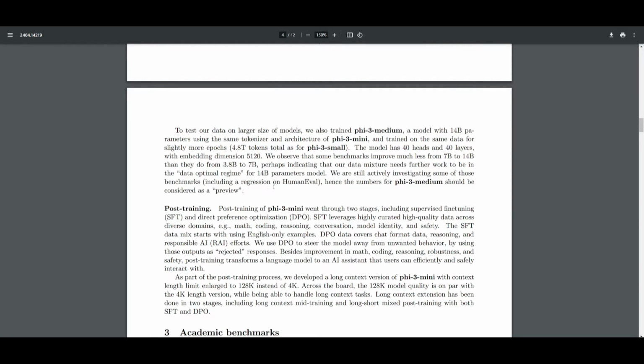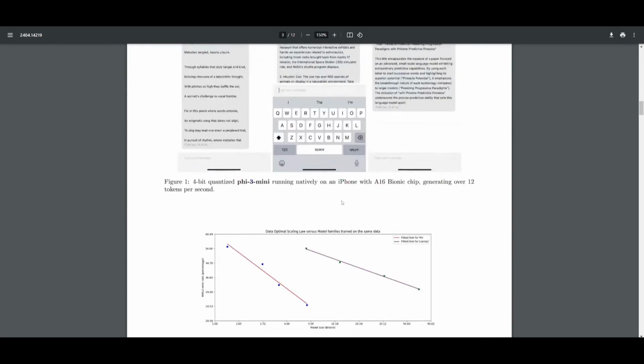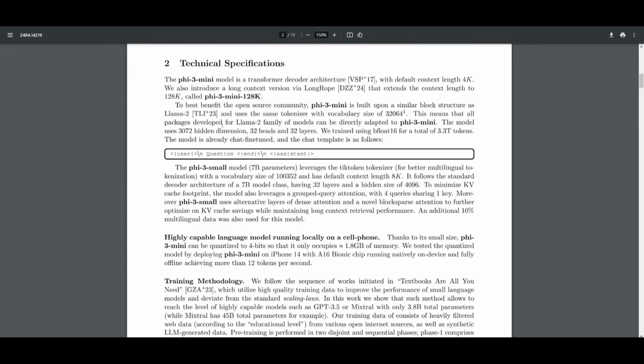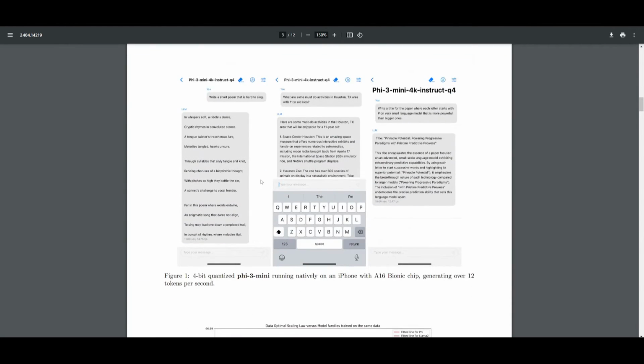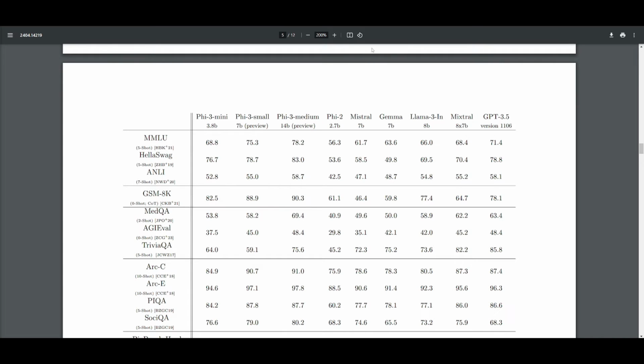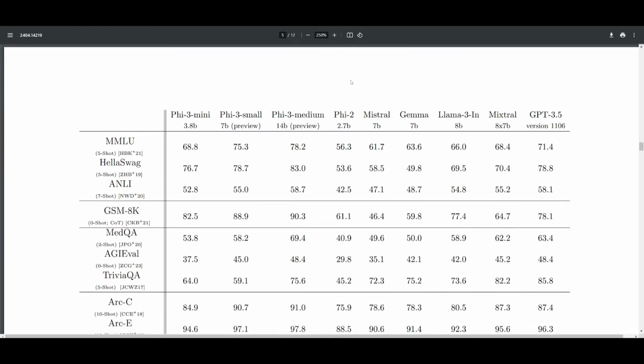It maintains the same tokenizer as well as the same architecture as the Phi-3 Mini model, but it's actually trained on a slightly larger data set. Now, this is something that is going to be used for various other use cases, but we can see that the smaller models that they've released could be deployed on the phone, which is really amazing to see.